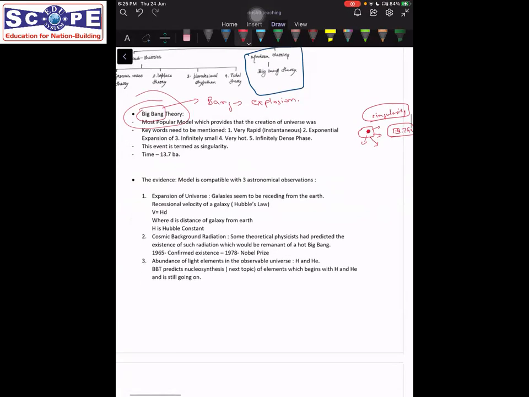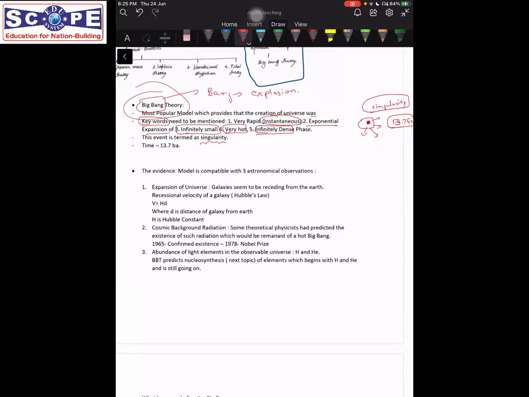And for that, as I talked about in the introductory video as well, we need to mention some keywords. In the case of the Big Bang theory, the first would be what I told you: infinitely small, when we describe the singularity, and very hot and infinitely dense. These terms will be necessary when we describe the singularity. And then when we describe the Big Bang, the explosion, the term instantaneous must be mentioned. The term exponential expansion must be mentioned. When you mention these terms, you will get good marks. I hope this is clear. The Big Bang theory is clear, right?